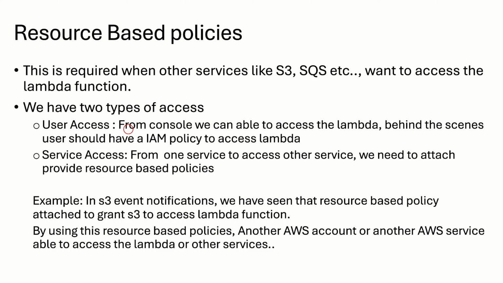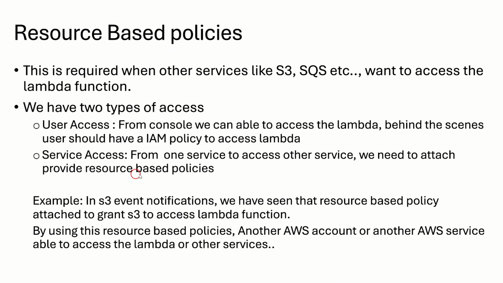Otherwise, this is only for the user scenario. If you see it from the service point of view, from one service, for example S3, SQS, etc., to access another service like Lambda, we need to attach or provide a resource-based policy. If I attach a resource-based policy to S3, SQS, then they are able to access or invoke the Lambda functions. So that is the basic difference between these two accesses, right? User needs an IAM policy, but a service needs resource-based policies to access Lambda.